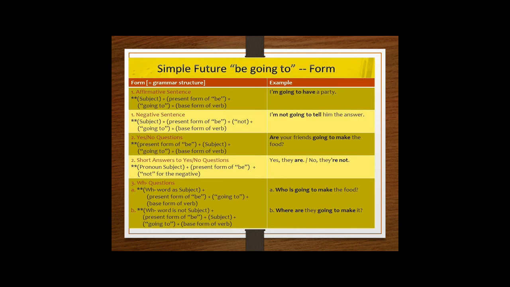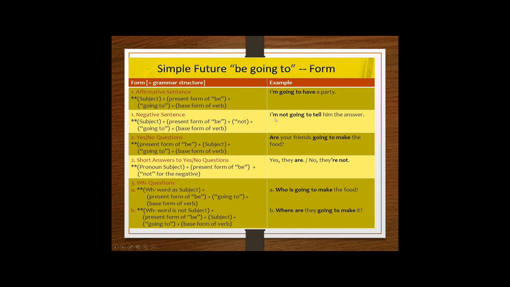Okay, how do I know or how do I write the structure of simple future? In an affirmative sentence, you always have to use the subject plus the verb to be. I am going to have a party. Yes, then you have to use going to here, plus the verb in base form, right? I am going to have a party. The short form, I'm going to have a party. So what is the meaning of be going to? Voy a. Yes?